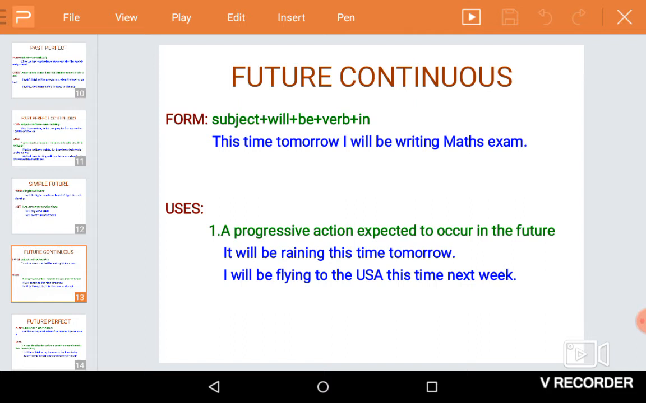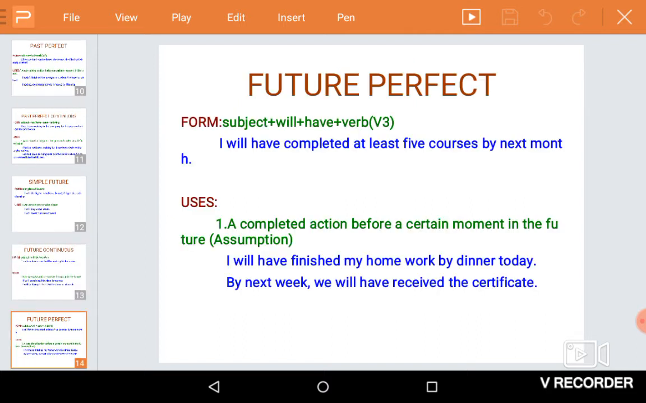Next, the same way, a completed action in future. Tomorrow by this time I will have completed my assignment. A completed action before a certain moment in the future. Of course, assumption. But some people use I would have completed. Tomorrow by this time I would have completed my assignment. Would you can use only in conditional sentences. That is imaginary. If I had met him, I would have told him.